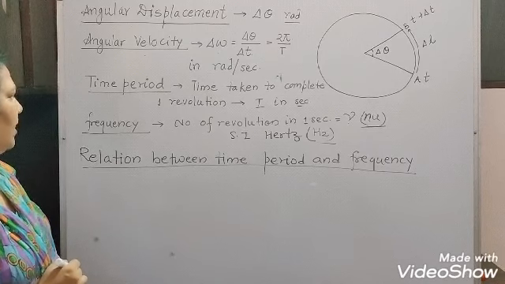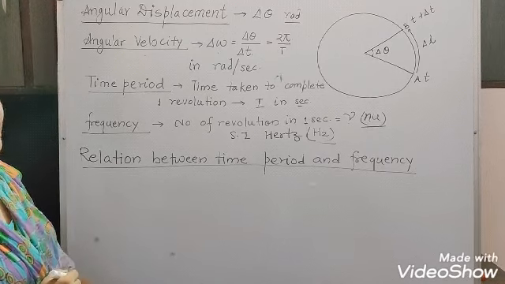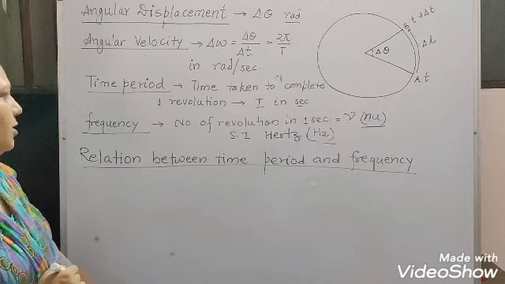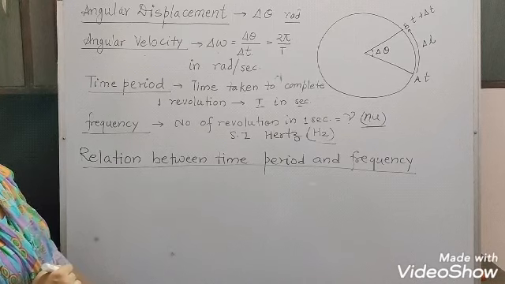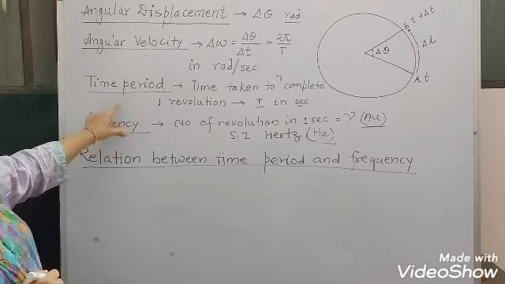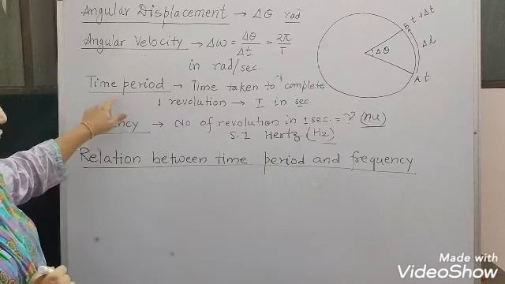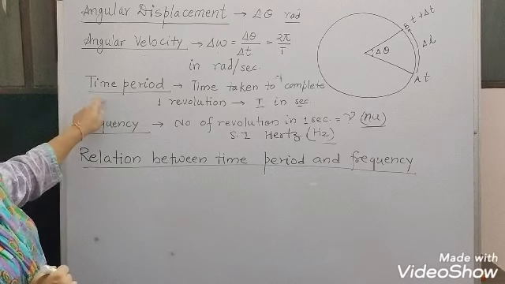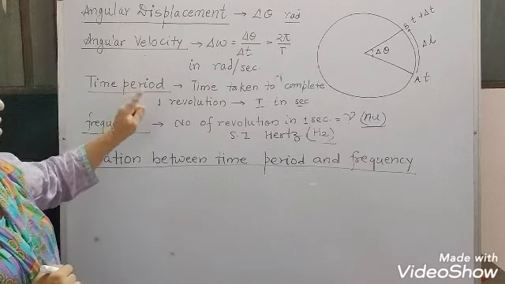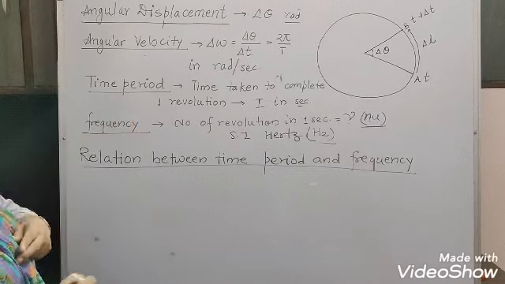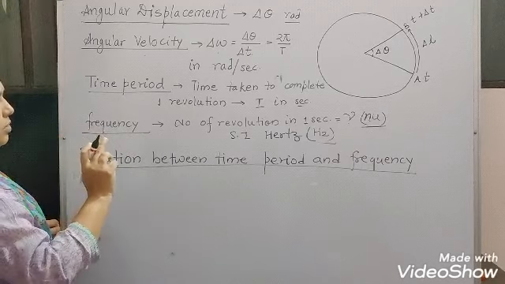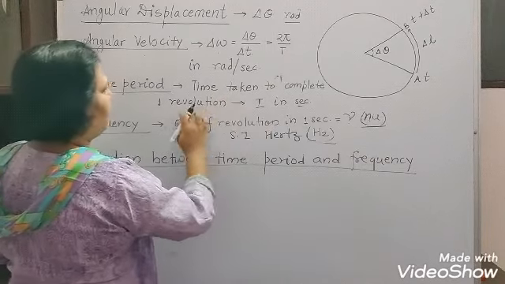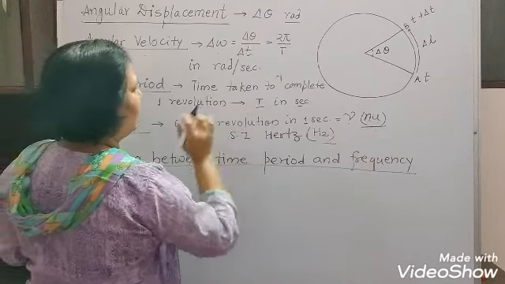Now after that we'll see the relation between time period and frequency. To find the relation between time period and frequency, we already know the definition of time period and the definition of frequency. The time period is the time taken to complete one revolution, that is T second.